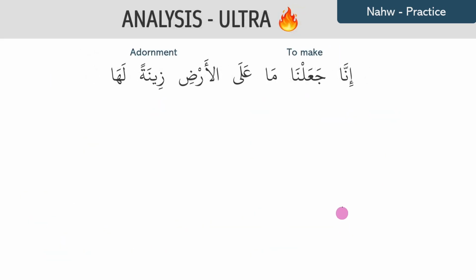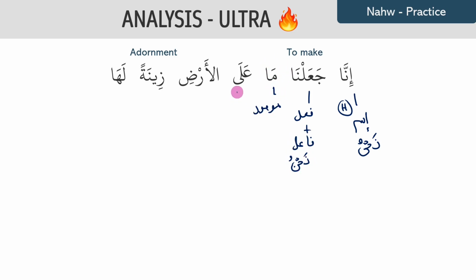Next, we have inna ja'alna ma 'ala al-ardi zinatan laha. Inna is your huruf mushabbahatu bil fa'al, but it has an extra alif in there, which means that the ism of inna is going to be inside as well. You have your huruf first, and then you have the ism, which is nahnu. Ja'alna is your fa'al plus your fa'il nahnu. Then ma is your ism mawsul again. Ala is your jar, and ardi is your majroor.